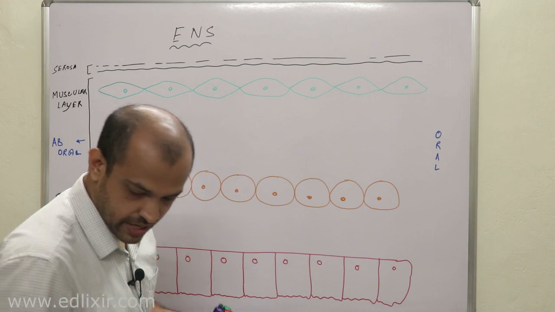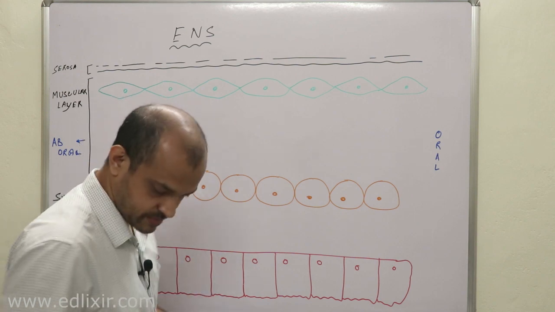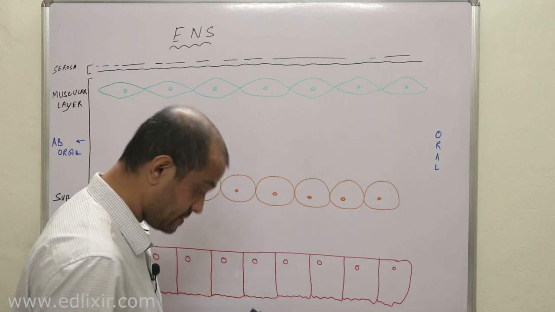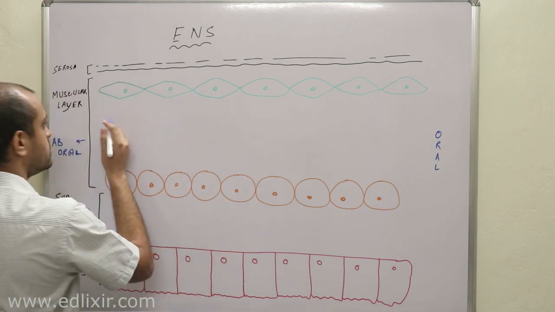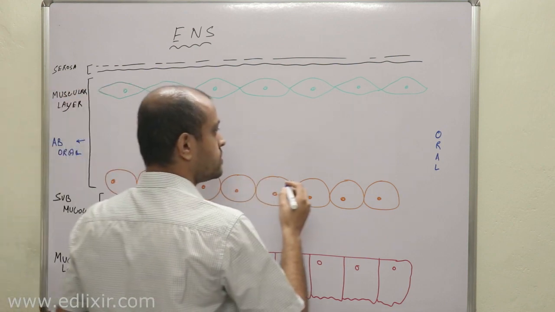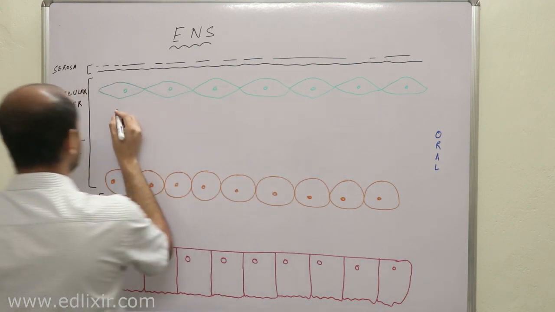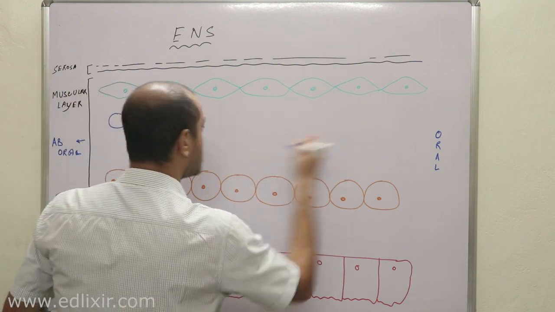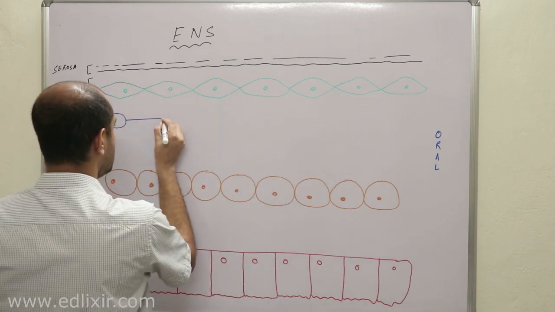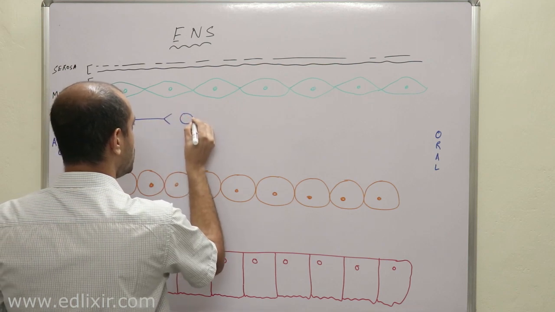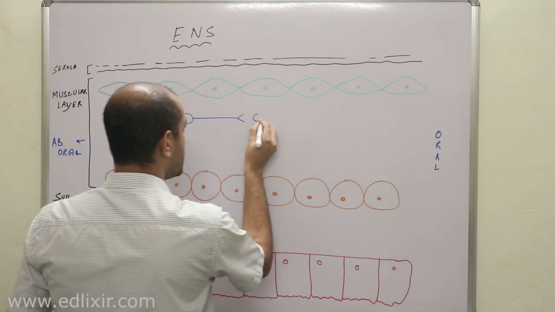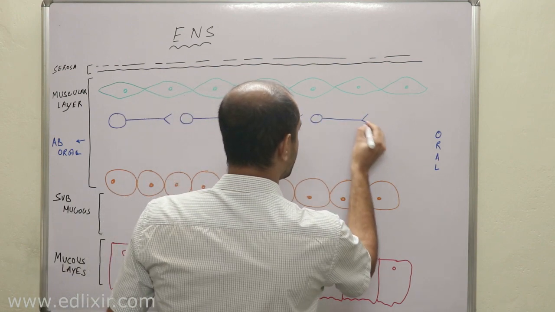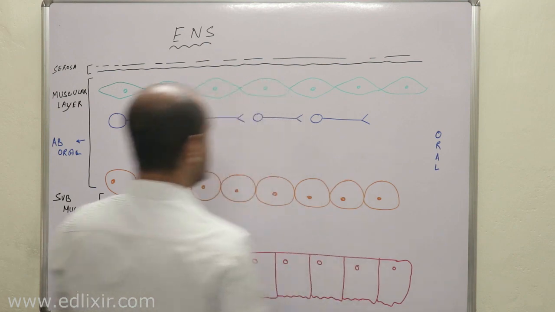What is happening here, you must understand. Few neurons are going towards the oral portion, okay? Few neurons are projecting towards the oral portion, right?